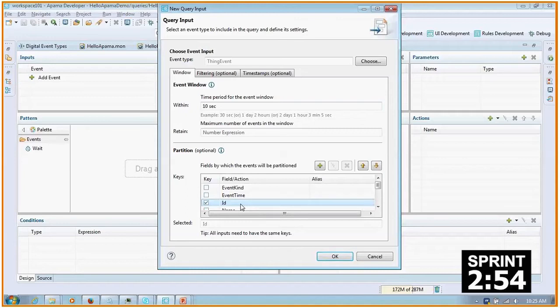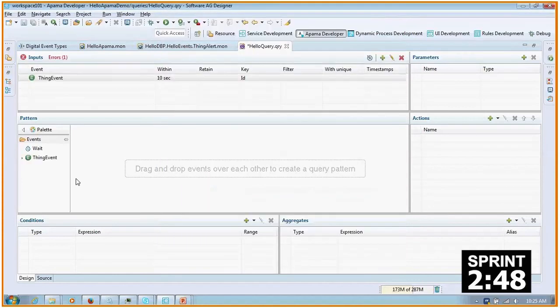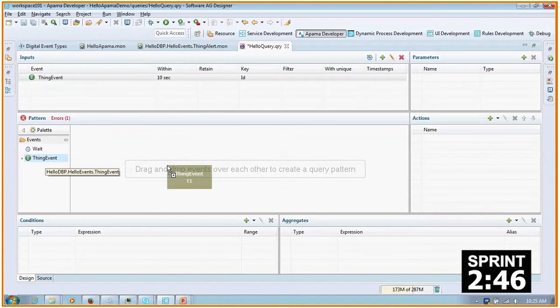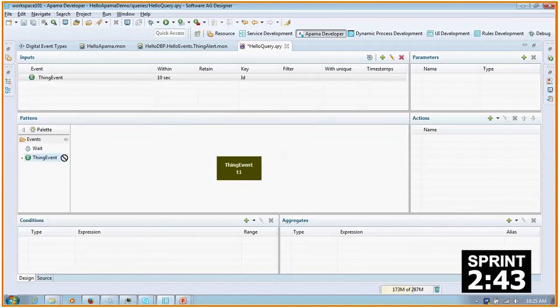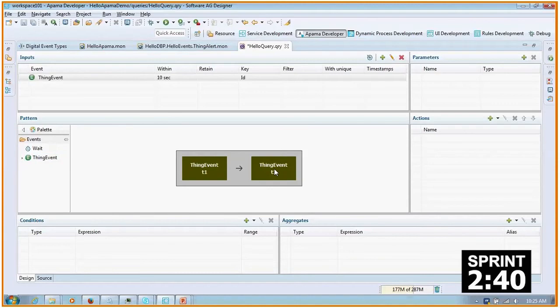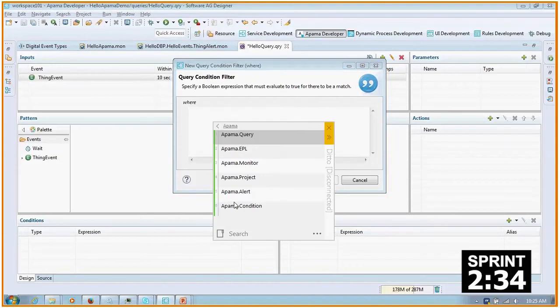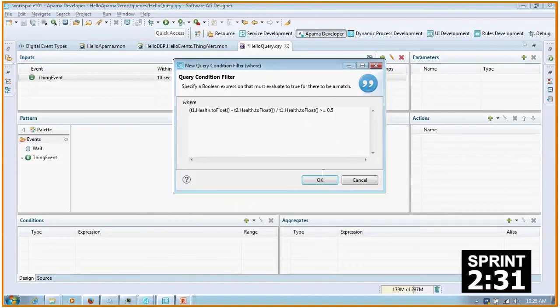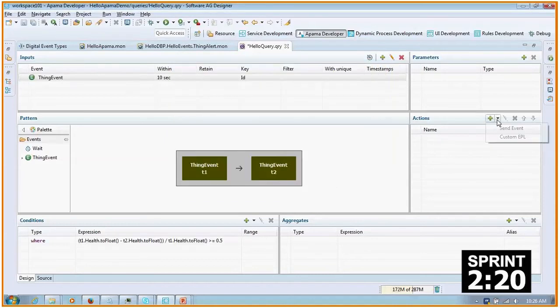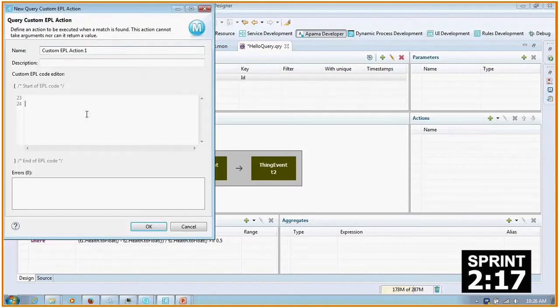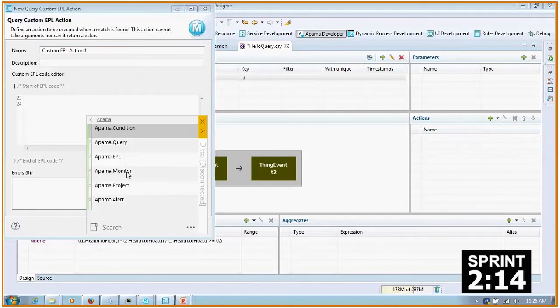But of course, we will have events for different things, so we're always looking for things matching the same ID. So multiple events with the same ID within 10 seconds, where one event is followed by another event. There could be any number of them, but one event followed by another event, and then a where clause, just like you would get in a query. In this case, that where clause says the health of the first event minus the health of the second event is more than half of the first event. In other words, the health is reduced by more than half. So if it goes from 80 to 60, an event with 80 followed by an event with 60, it would not fire, would not match that.